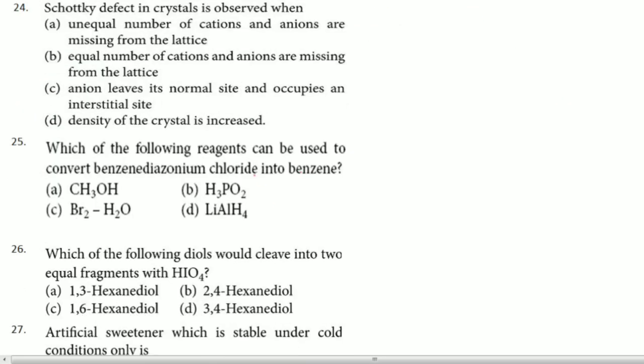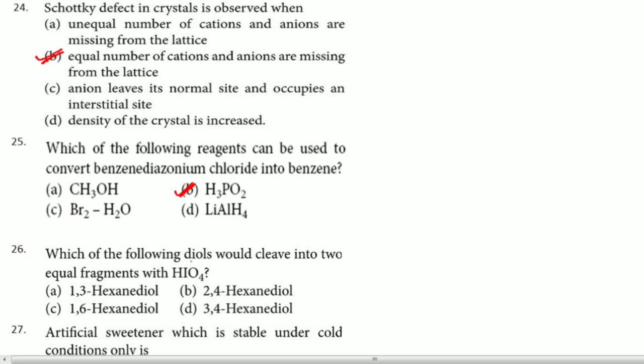The 24th question: Schottky defect in a crystal is observed when? It is a very simple question, right? Equal numbers of cations and anions are missing from the lattice. So the answer for this question is B. 24th question answer is B. 25th: which of the following reagents can be used to convert benzene diazonium chloride to benzene? This is also a simple question which is there in the textbook also. H3PO2 is the answer, which will convert benzene diazonium chloride to benzene.